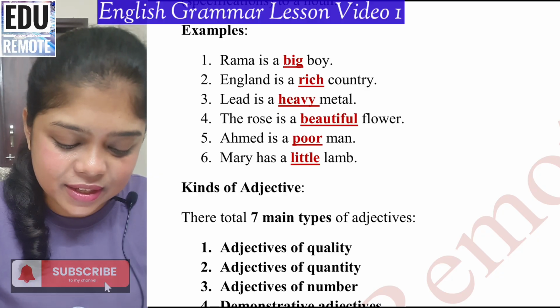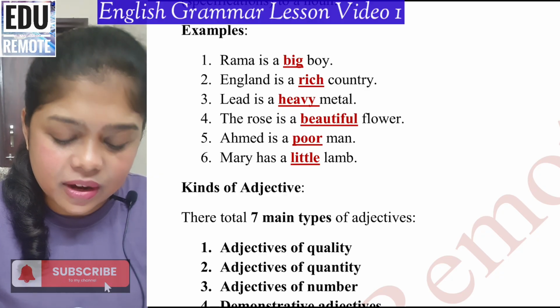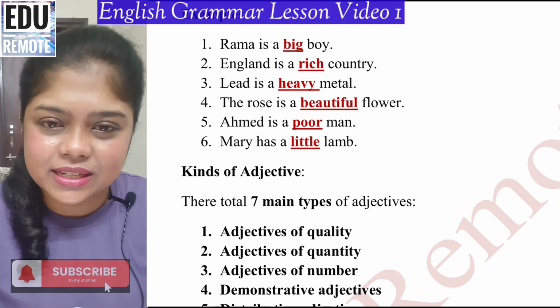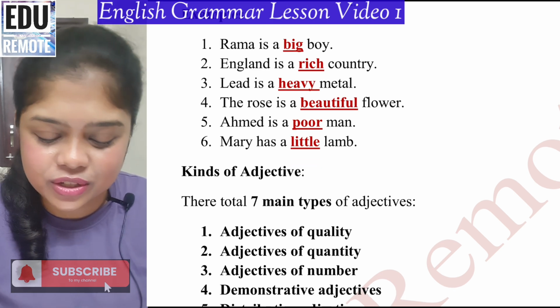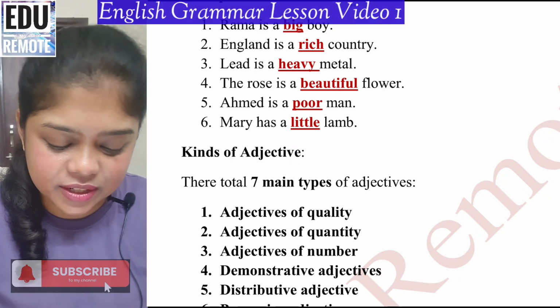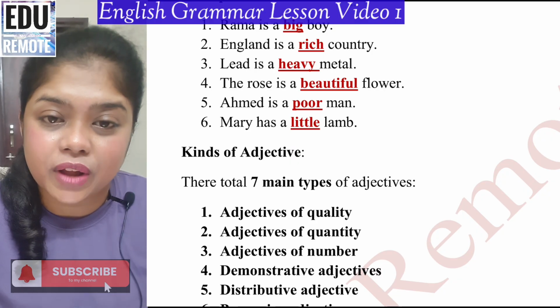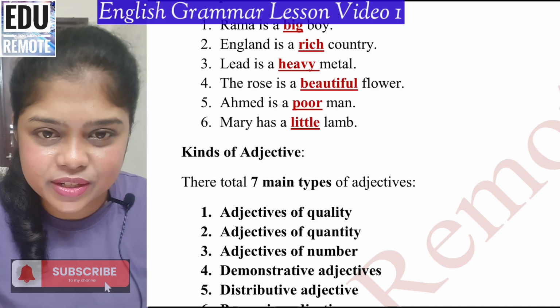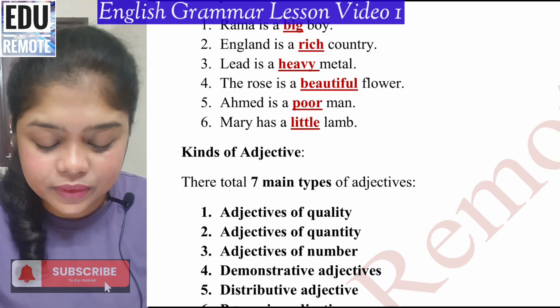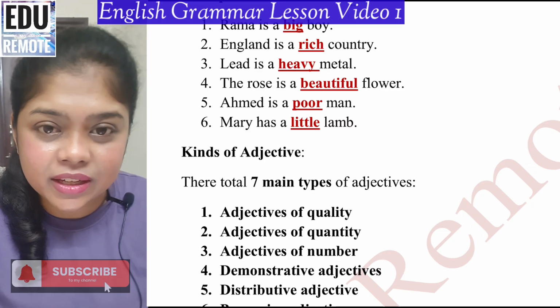Examples of adjectives, as you can see: Rama is a big boy. So big is the adjective. England is a rich country. So rich is the adjective. Lead is a heavy metal. Heavy is the adjective. The rose is a beautiful flower. Beautiful is the adjective.